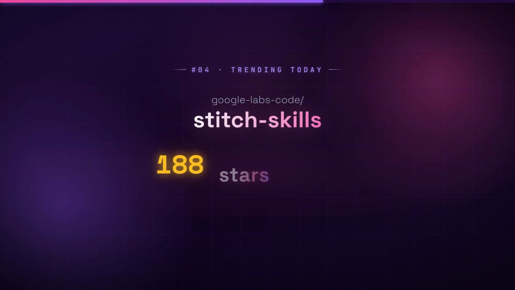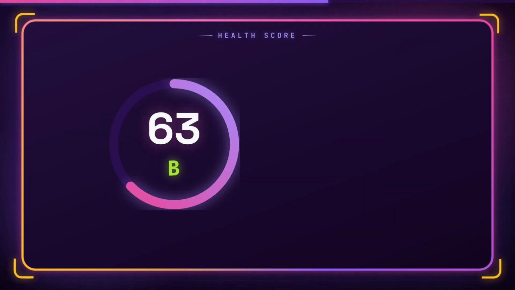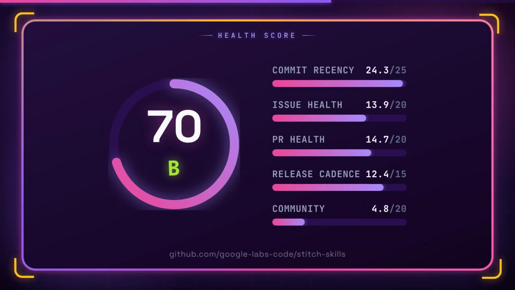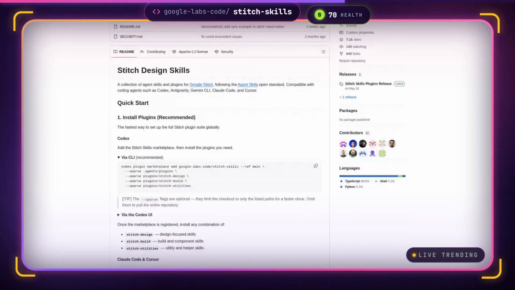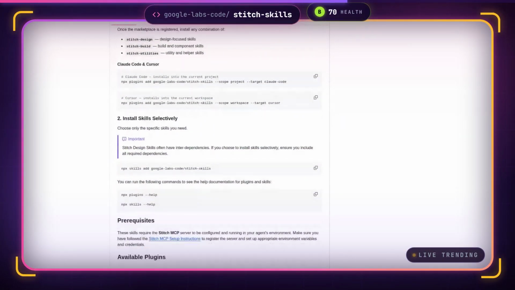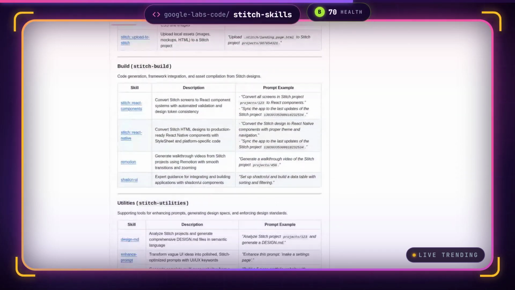Number 4, Stitch Skills. 340 new stars today. Turning front-end code into design assets and keeping design systems in sync with your codebase is a tedious manual process that slows down development cycles. This library gives coding agents a set of standard composable skills to automate code-to-design conversion, screen generation, and design system management directly from your terminal, and works with Claude Code, Cursor, Gemini CLI, and others.